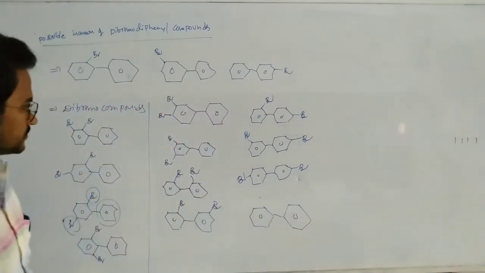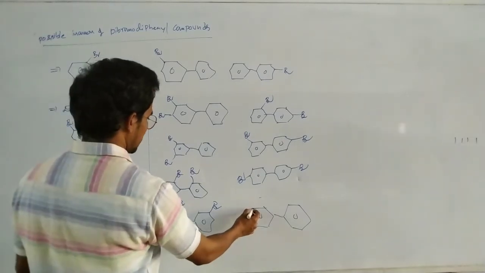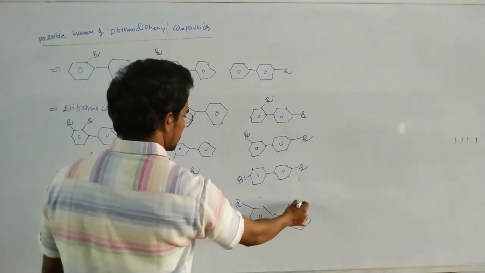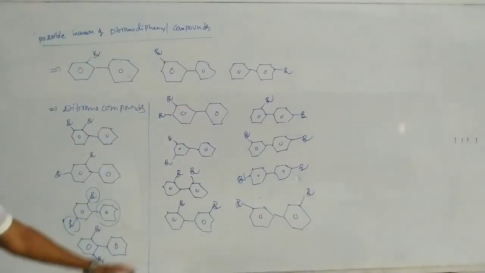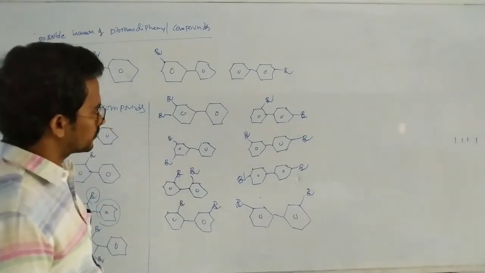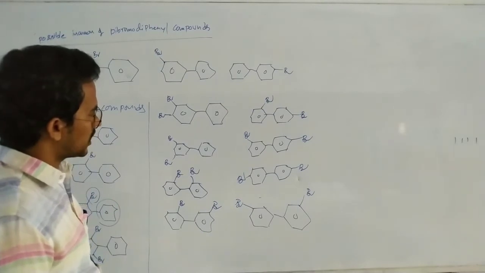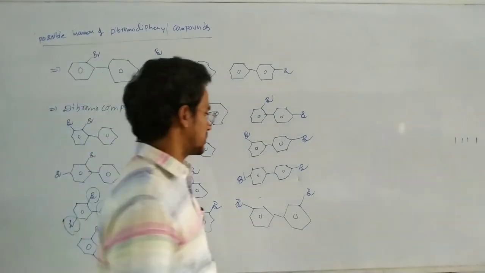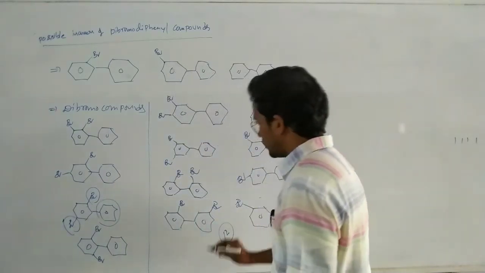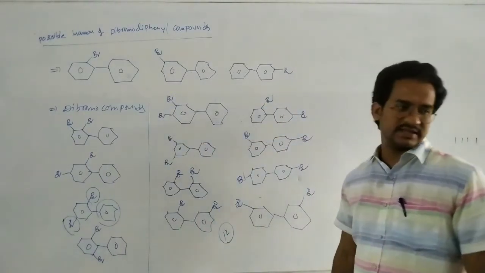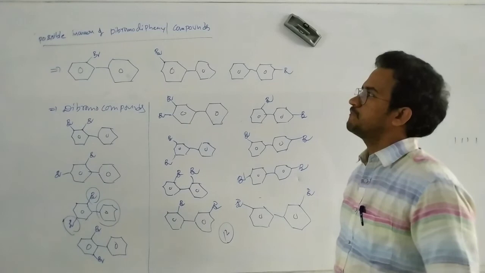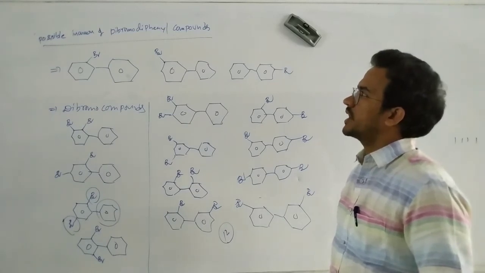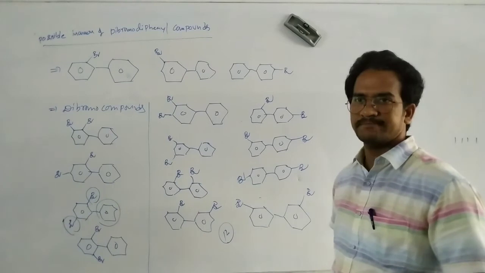You see this one. This is the second position, and this one also second position. Here we cannot see that isomer in the remaining structures. So that is also one of the isomers. So totally 12 dibromo diphenyl compounds exist. These are the possible isomers of the dibromo diphenyl compounds.